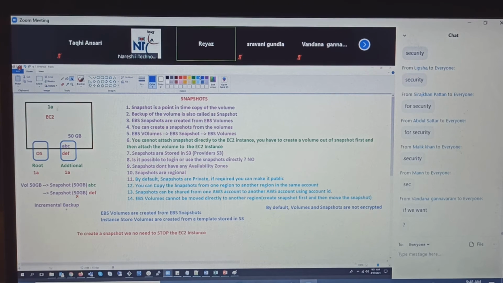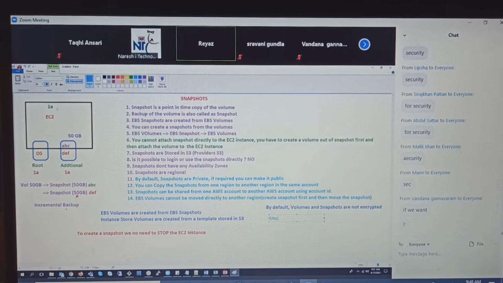And let me tell you a few things here. Guys, we have the concept of unencrypted. Now tell me, let's say for example, an unencrypted volume or snapshot, whatever you take.